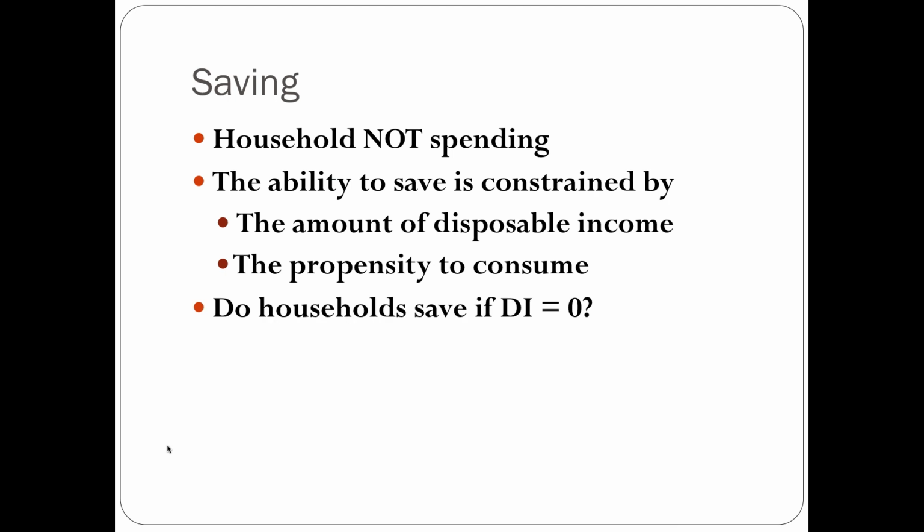Now, generally, households will not save if disposable income is equal to 0. And the reason is people don't usually borrow to save. Generally, they'll borrow to consume. Because if you're borrowing to save, then you're basically borrowing and you're paying interest on what you borrow. So you're paying interest to save. Generally, that does not happen.